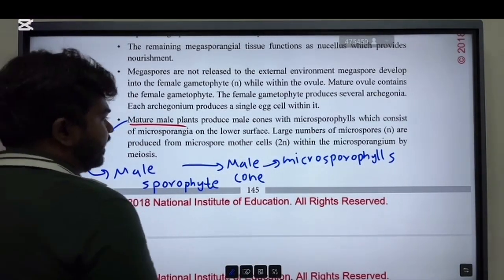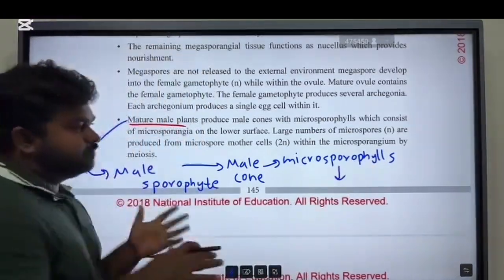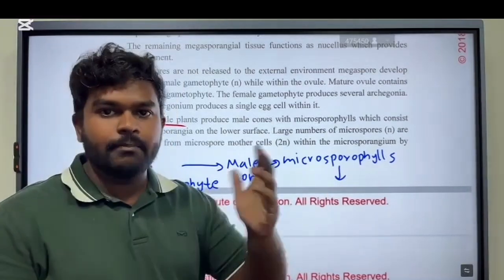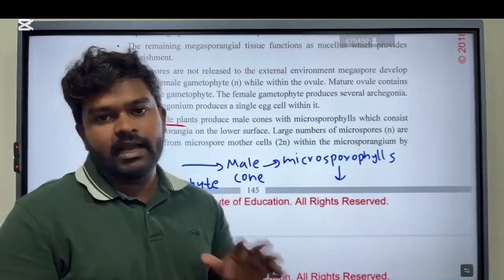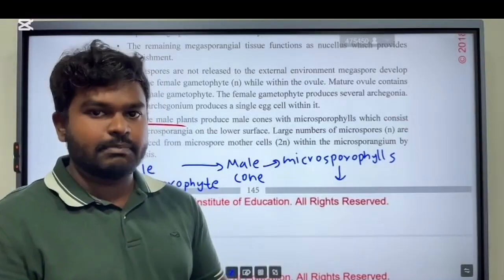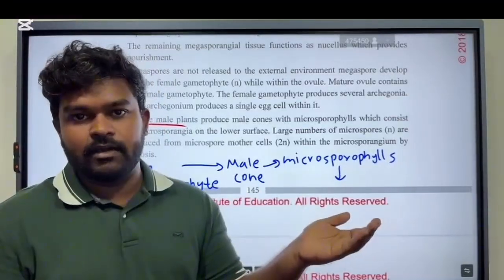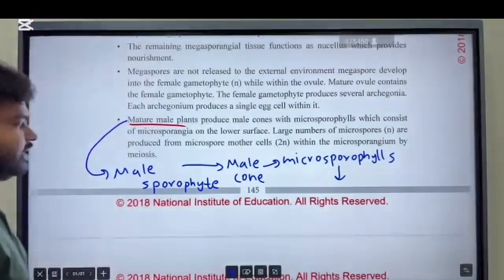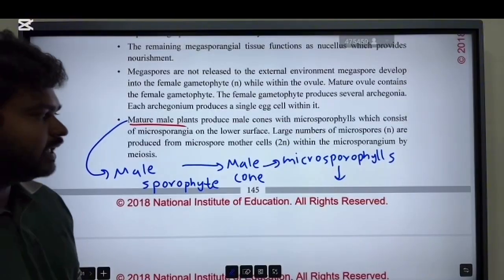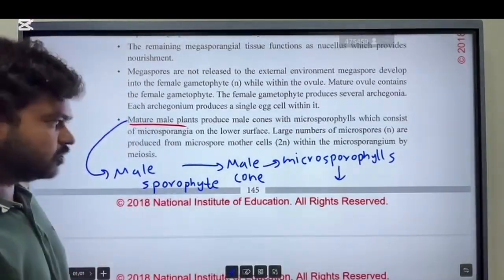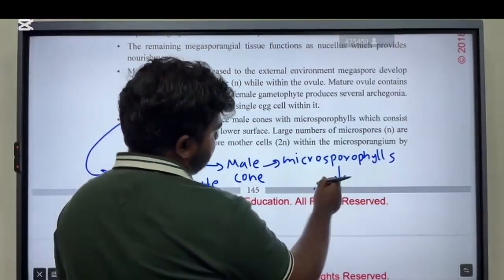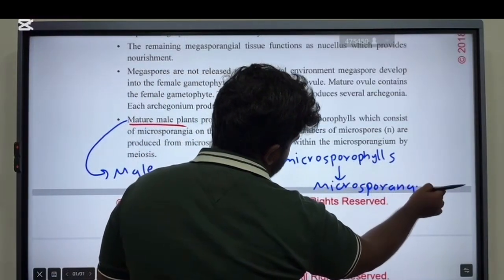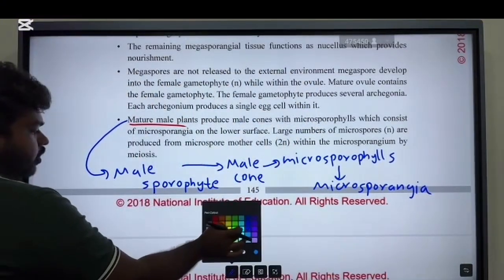These microsporophylls consist of microsporangia. In the female sporophyte, there are megasporophylls, right? In megasporophylls there was an ovule, and within the ovule there was the megasporangium. But the male plant is different. In the male sporophyte of Cycas there is a male cone, and within it there are microsporophylls. These contain microsporangia.